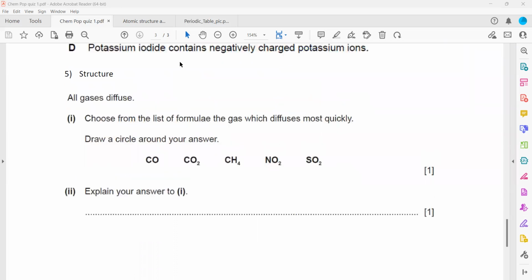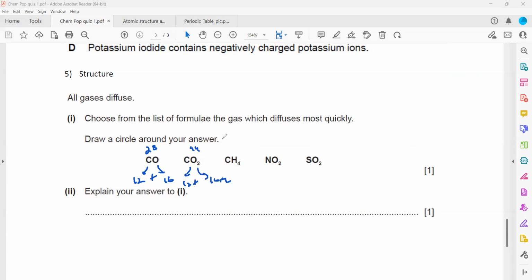In question 5, a gas diffuses. Choose from the list the formula which diffuses most quickly and draw a circle around it. So you have to use a periodic table. Carbon monoxide, carbon is 12 plus oxygen is 16. So the sum will be 28. Carbon dioxide, carbon is 12 plus oxygen is 16 multiplied by 2.